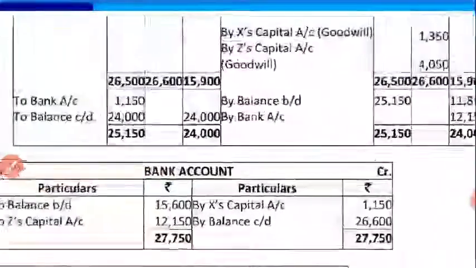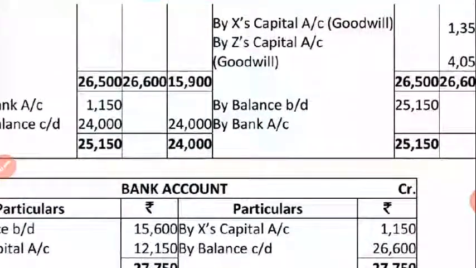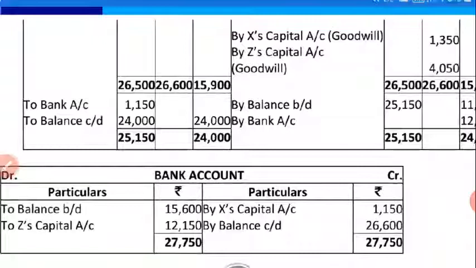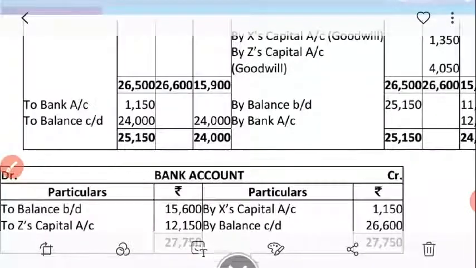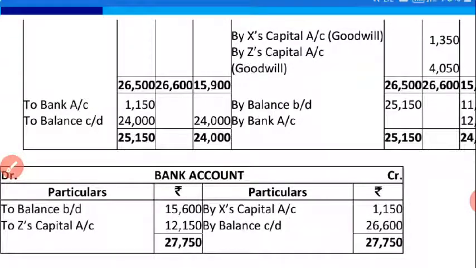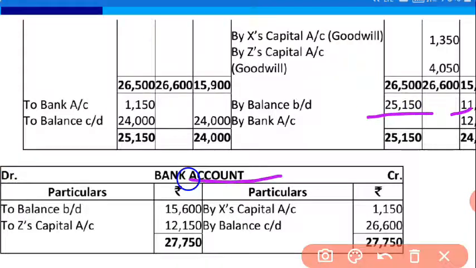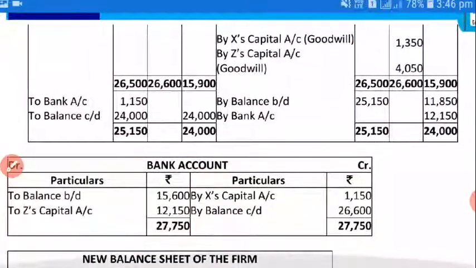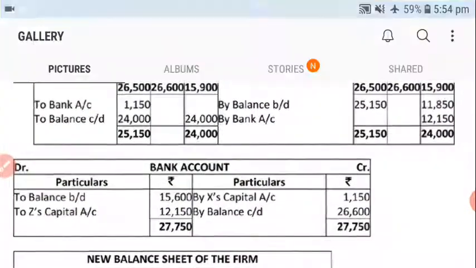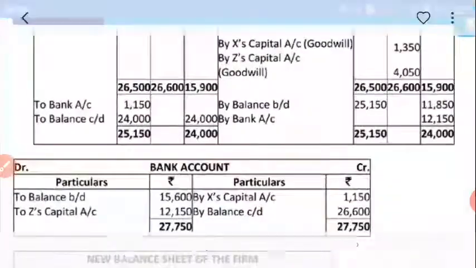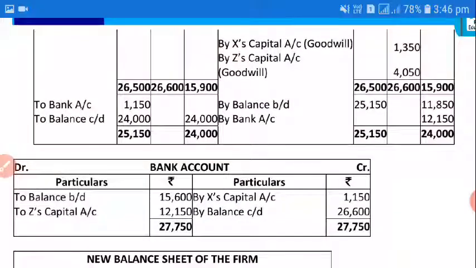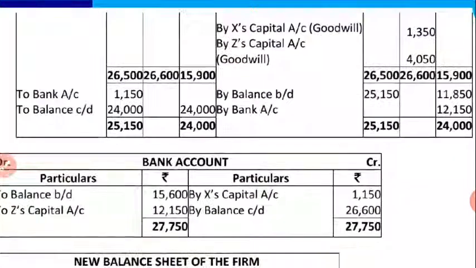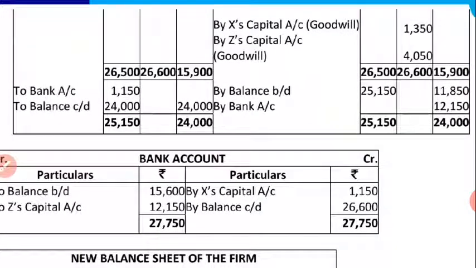Okay, so now after this we have to transfer this again like this. I have summed up, and here on the top in the last slide I have written 'to balance c/d'. So these values were recorded there in 'to balance c/d'. Again now these values you have to do like this. Why do you have to do like this? Because the capitals are readjusting in the partners' new ratio.